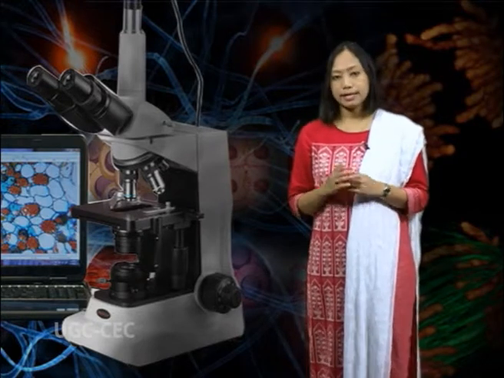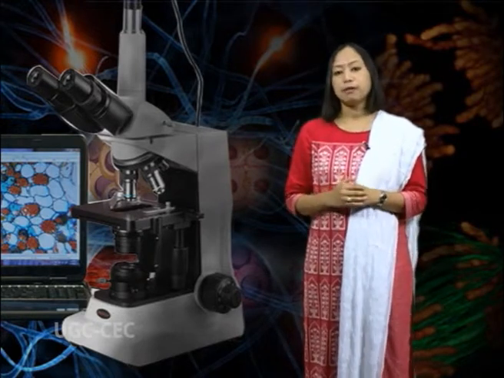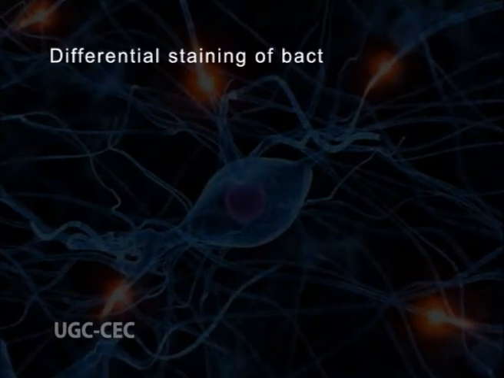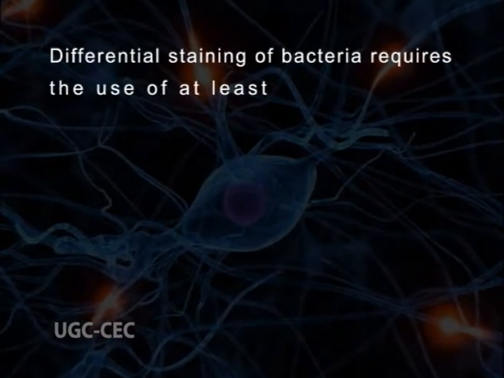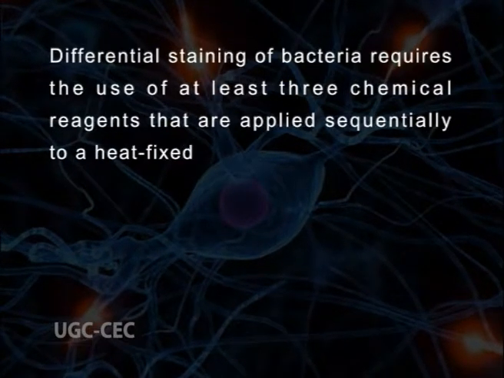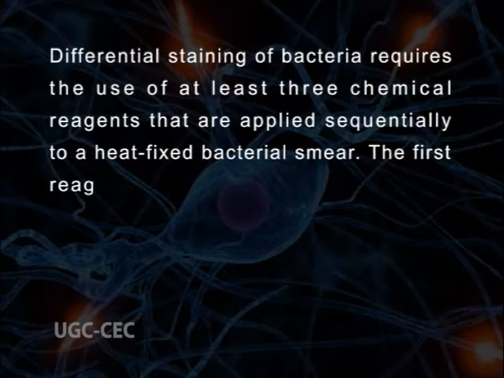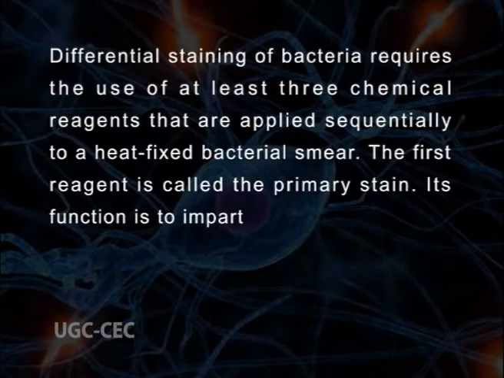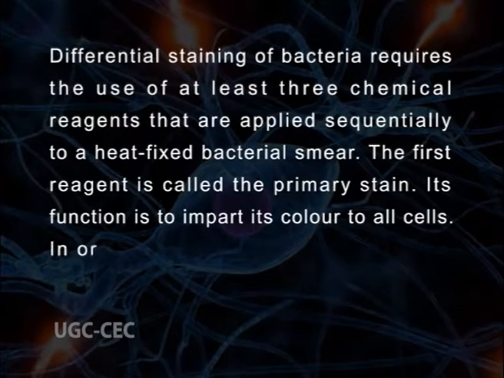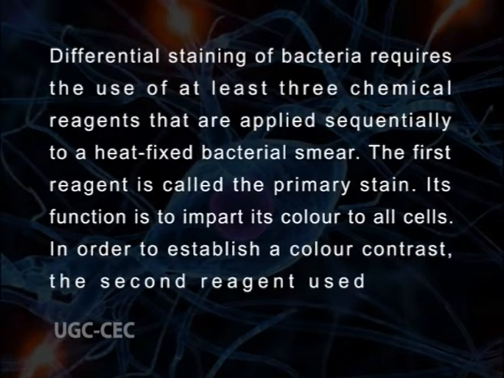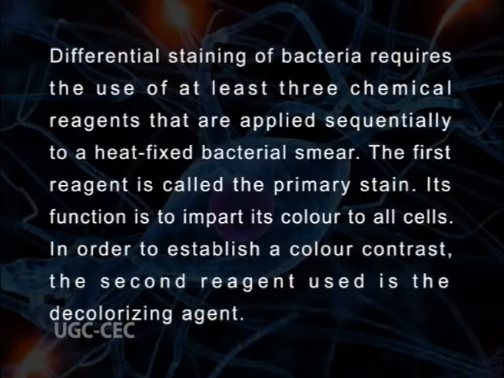The majority of biological stains are synthetic organic dyes, often borrowed or modified from the textile industry. Differential staining of bacteria requires the use of at least 3 chemical reagents that are applied sequentially to a heat-fixed bacterial smear. The first reagent is called the primary stain. Its function is to impart its color to all the cells. In order to establish a color contrast, the second reagent used is the decolorizing agent.